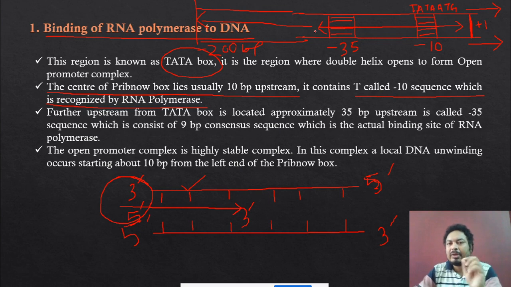The important molecule is called sigma. So the sigma factor binds over here. RNA polymerase has a sigma factor. So the sigma factor binds in this area, and this region is called -35. When the sigma factor binds, the RNA polymerase comes and binds over the sigma factor, and they fill up the whole area like that.